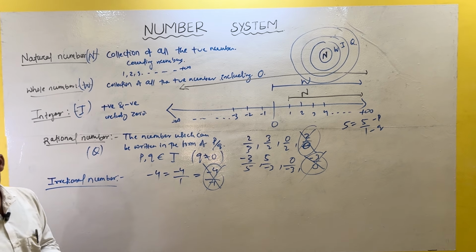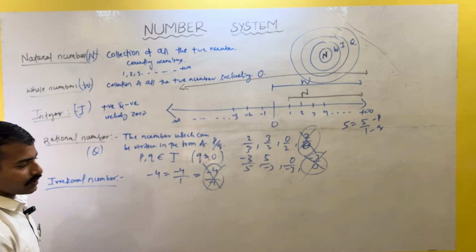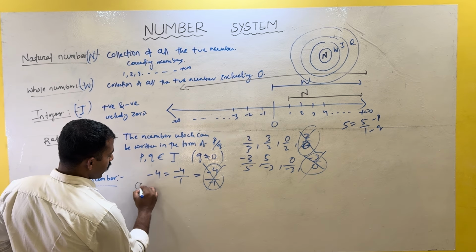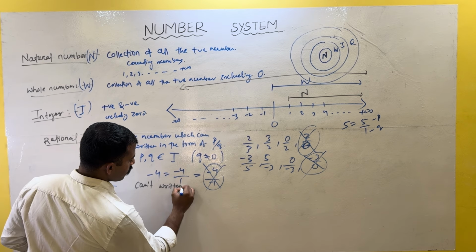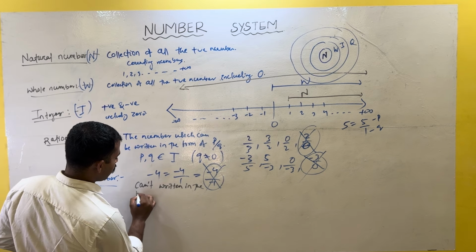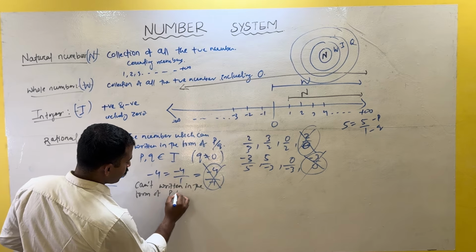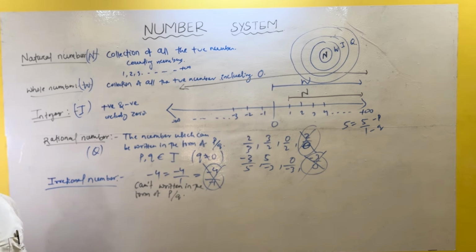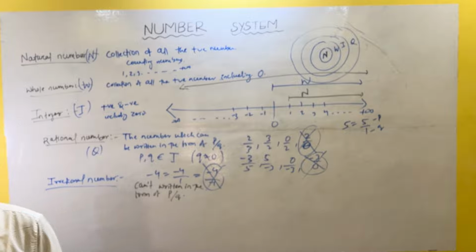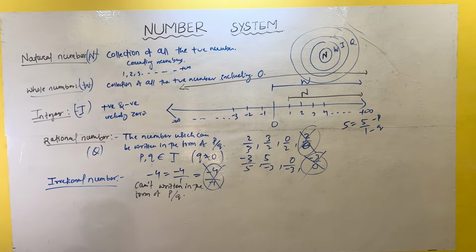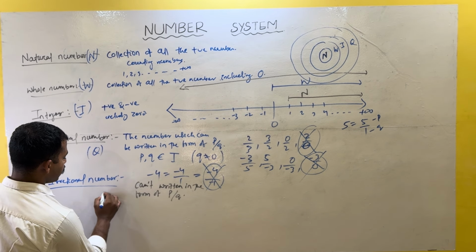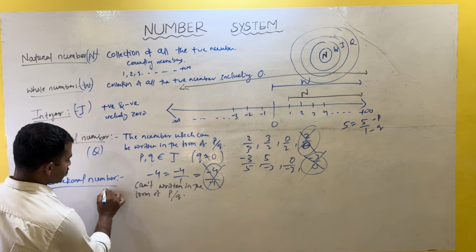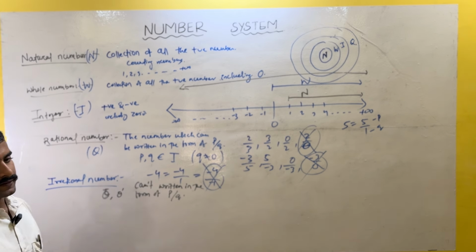The number which cannot be written in the form of p by q. Is that clear or not? In the form of p by q. Okay. For example, it is represented as Q dash or like this. Okay.